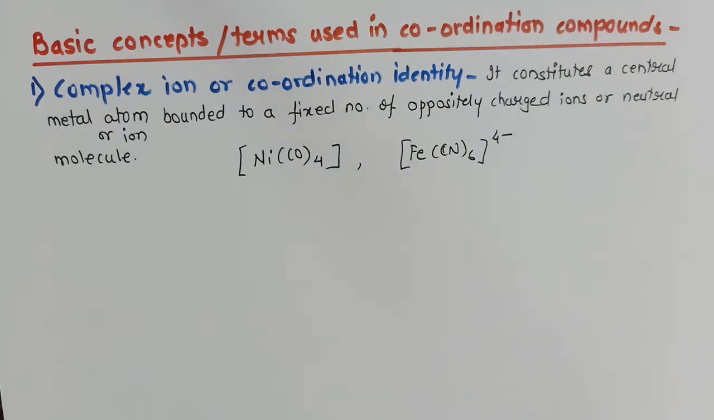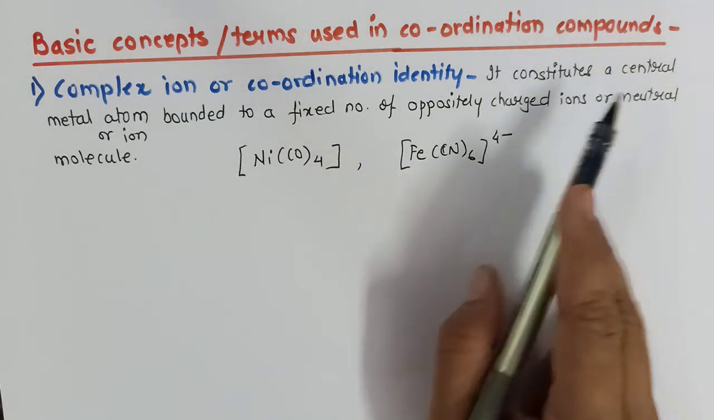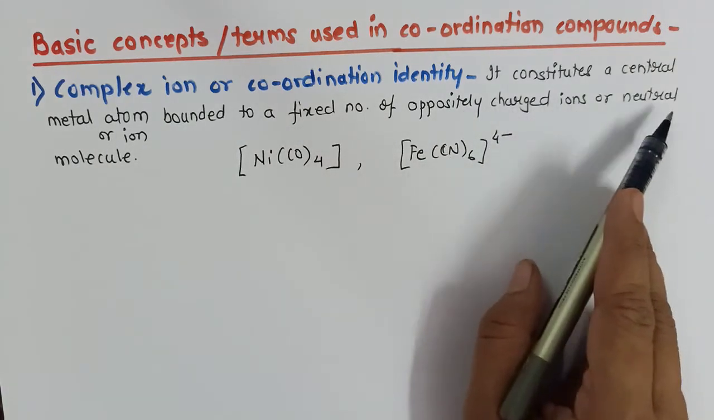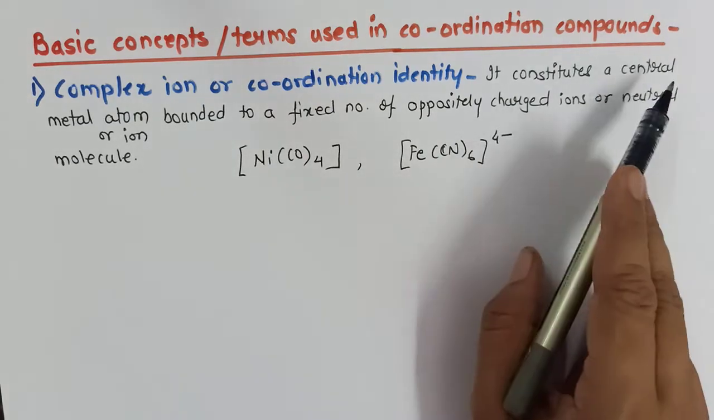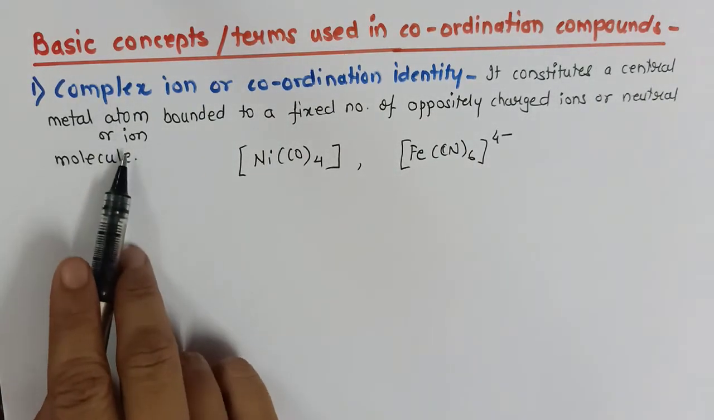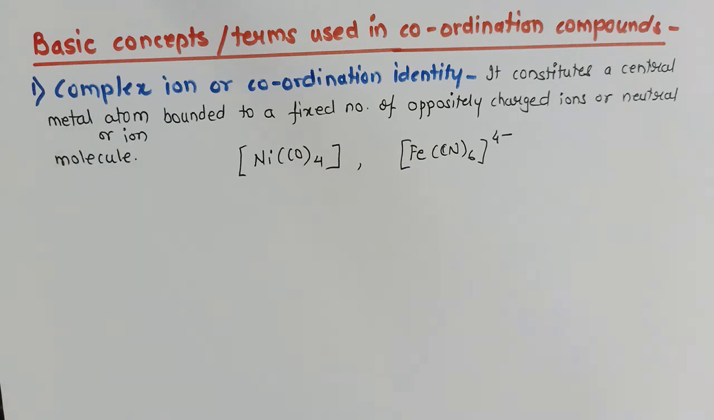What will be the correct definition? A central metal atom bonded to a fixed number of oppositely charged ions or neutral molecules. Central metal atom we can also say as metal atom, or it can be a central metal ion also. So this is the first term used in coordination compounds.